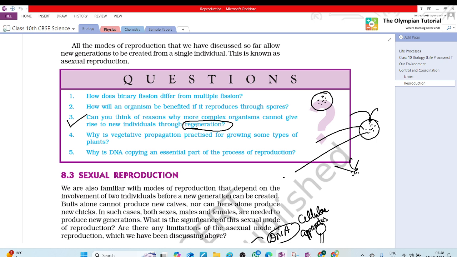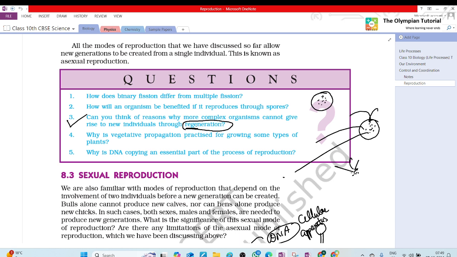So simple organisms such as Hydra and Planaria are capable of producing new individuals through the process of regeneration. The process of regeneration involves the formation of a new organism from its body parts. Simple organisms can utilize this method of reproduction as their entire body is made of similar kind of cells in which any part of their body can be formed by growth and development.